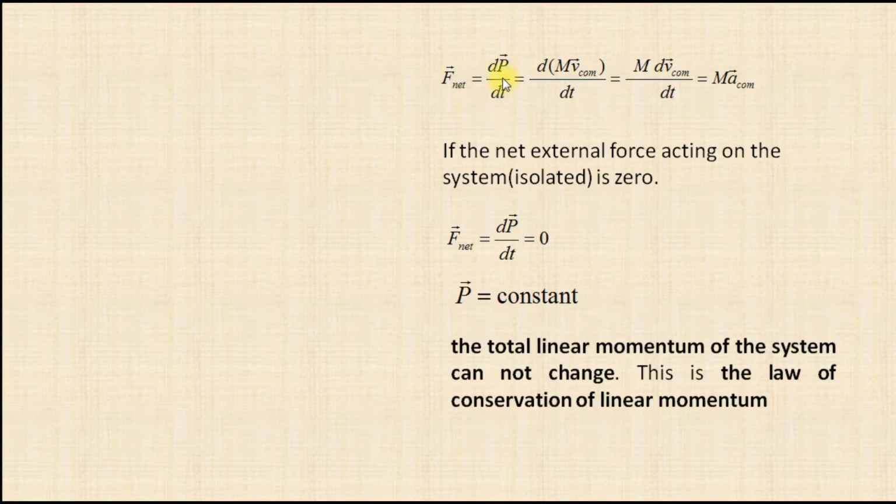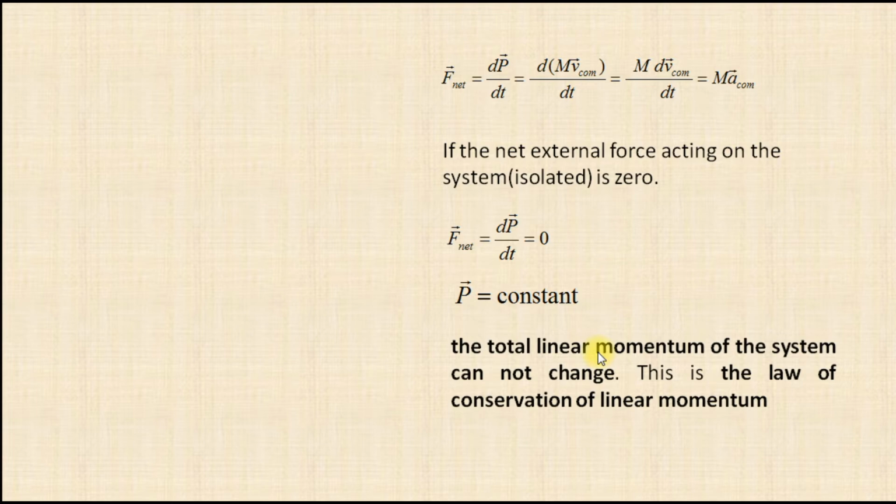F net is equal to dP by dt. Mass is constant and the only variable is velocity. Then dV by dt is acceleration, and mass into acceleration is force. If the net force on the system is 0, which is isolated, then the change in momentum becomes 0 and the momentum becomes constant.